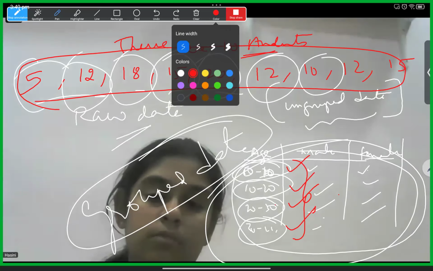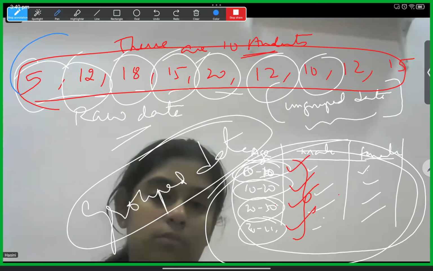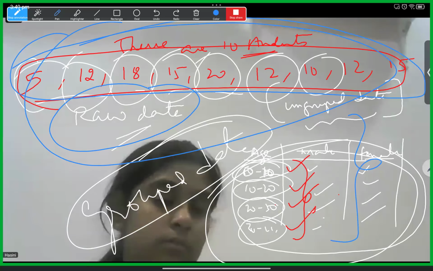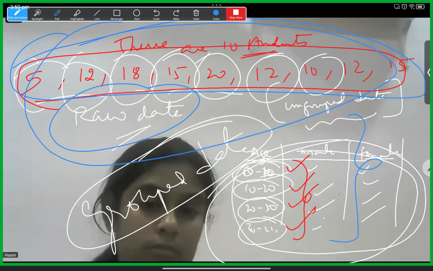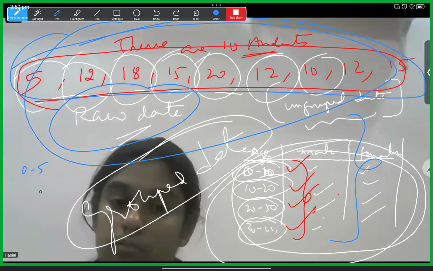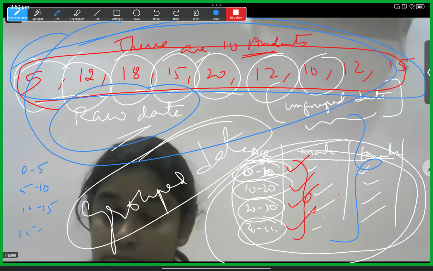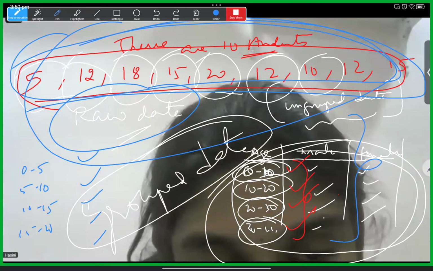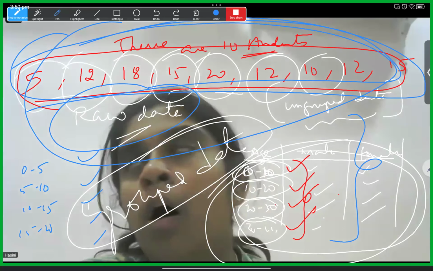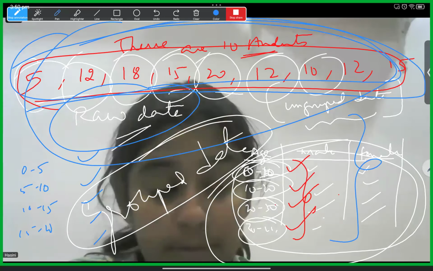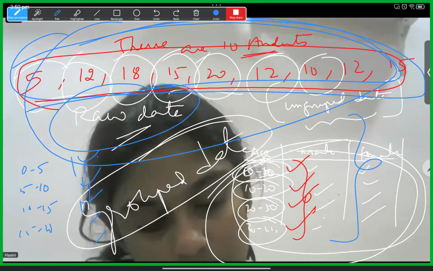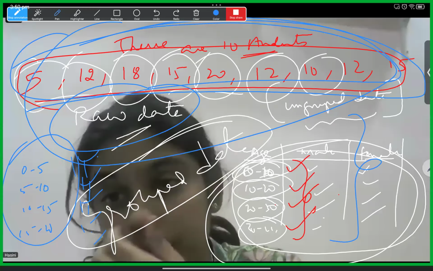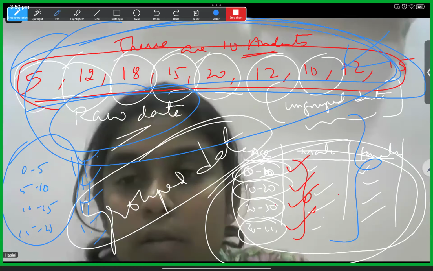Now this raw data, a random collection of information, can also be made into grouped data, but it will take time. You need to arrange 0 to 5 marks, how many students, 5 to 10, how many, 10 to 15, how many, 15 to 20. From this data you need to count and write it. We used to do it with tally marks, if you remember, in smaller classes. So that is how we arrange ungrouped data into proper organized grouped data.